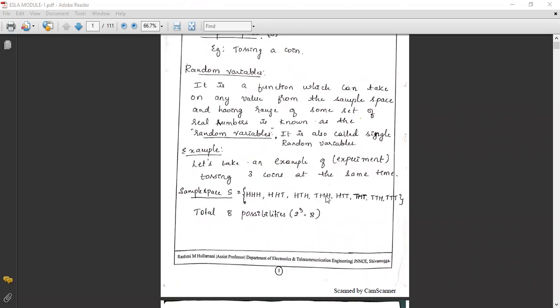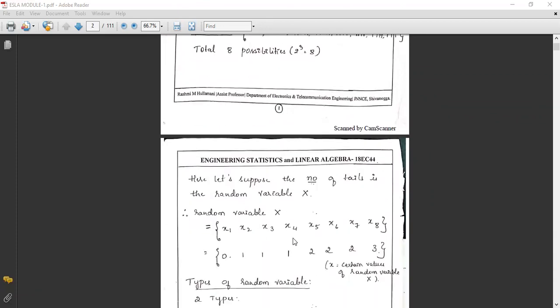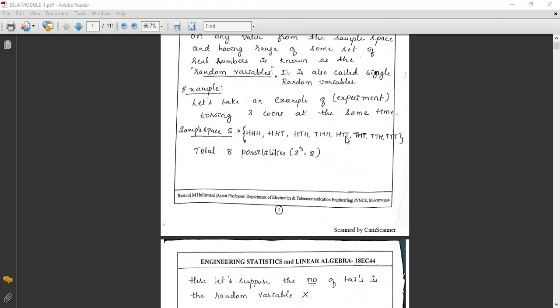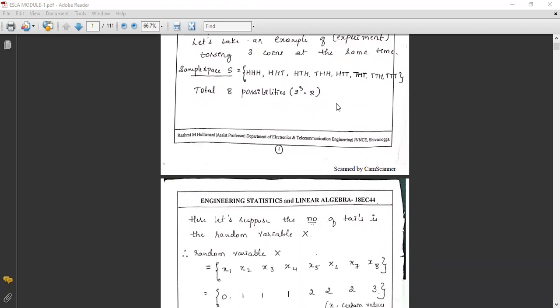X4 is THH, where the number of tails is also 1. X5 is HTT, where the number of tails is 2. Here H denotes the head and T denotes the tail.